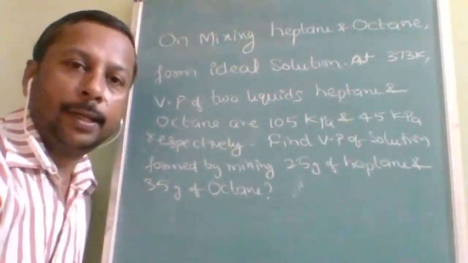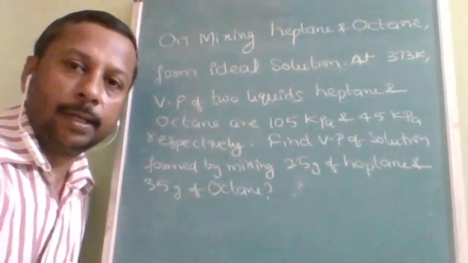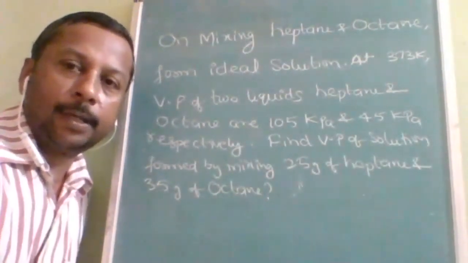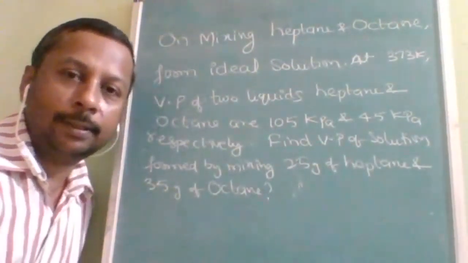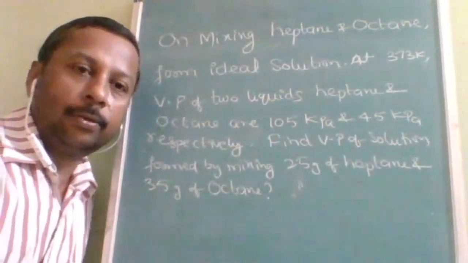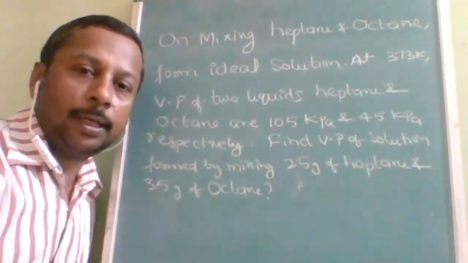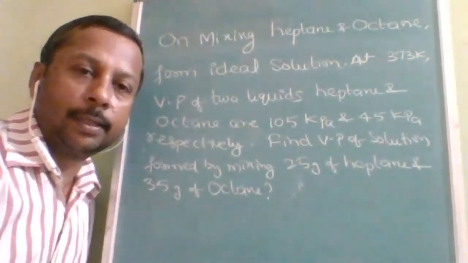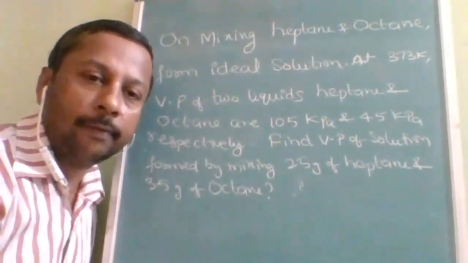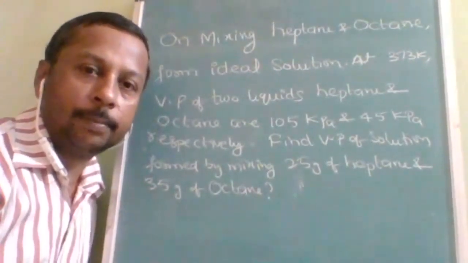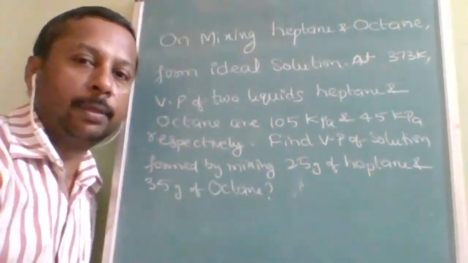We are on the next question: mixing heptane and octane forms an ideal solution. Now you got the idea? Ideal solution means you can use Raoult's law. At 373 Kelvin, that is 100 degrees Celsius, the vapor pressures of two liquids, heptane and octane, are respectively 105 and 45 kPa.